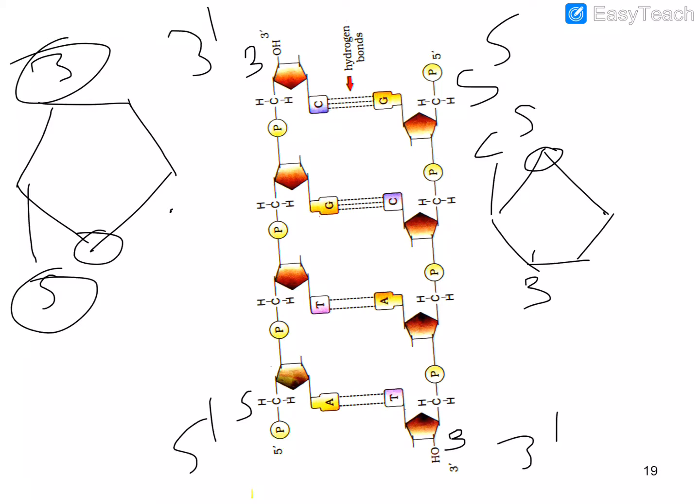So one strand has a polarity from 3' to 5', and the second strand has polarity from 5' to 3' due to anti-parallel polynucleotide chains. Okay, and this polarity mainly depends upon which side of the phosphate group the carbons are present.